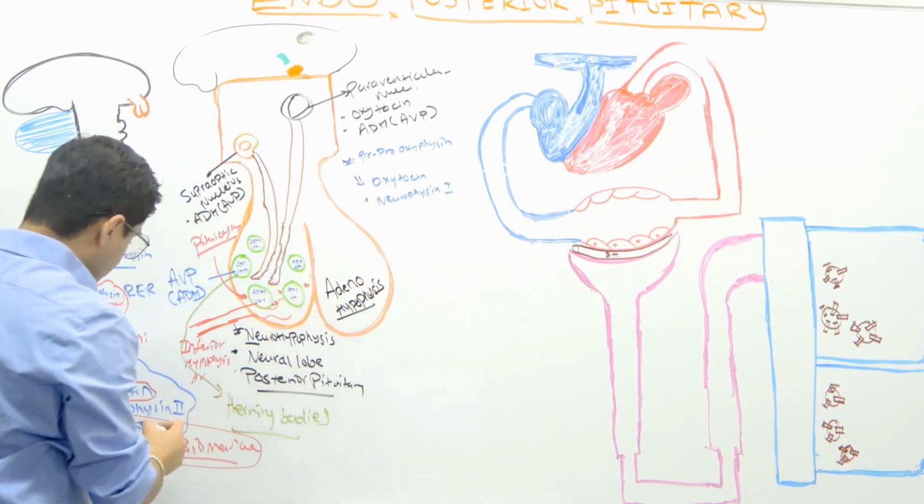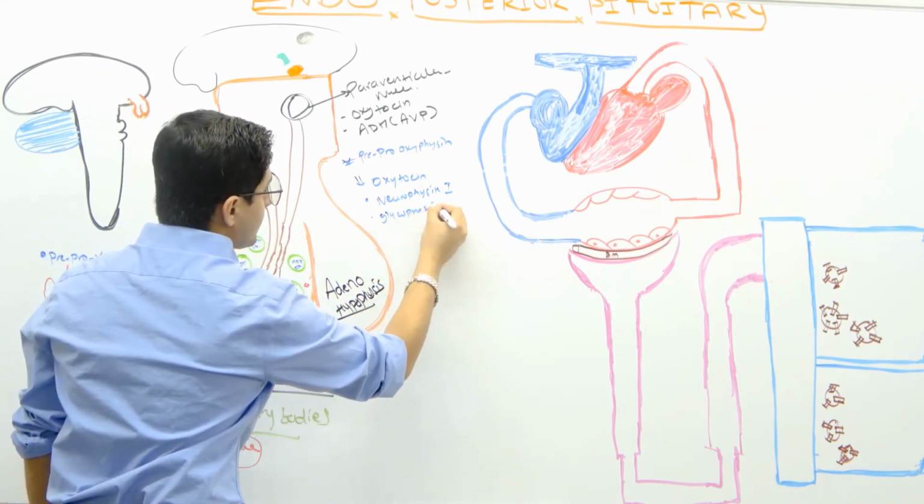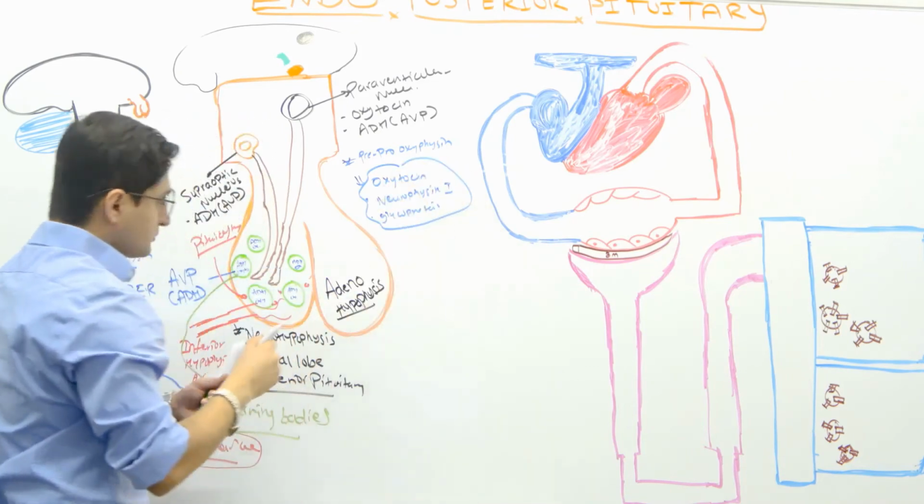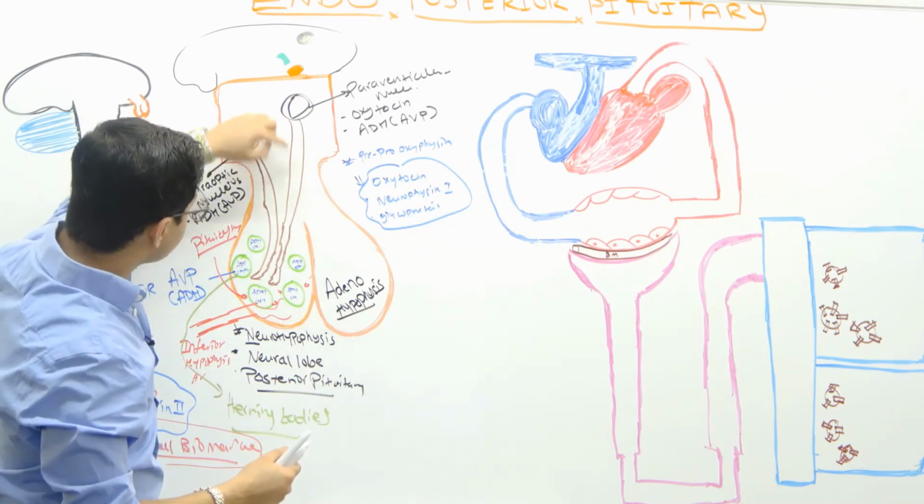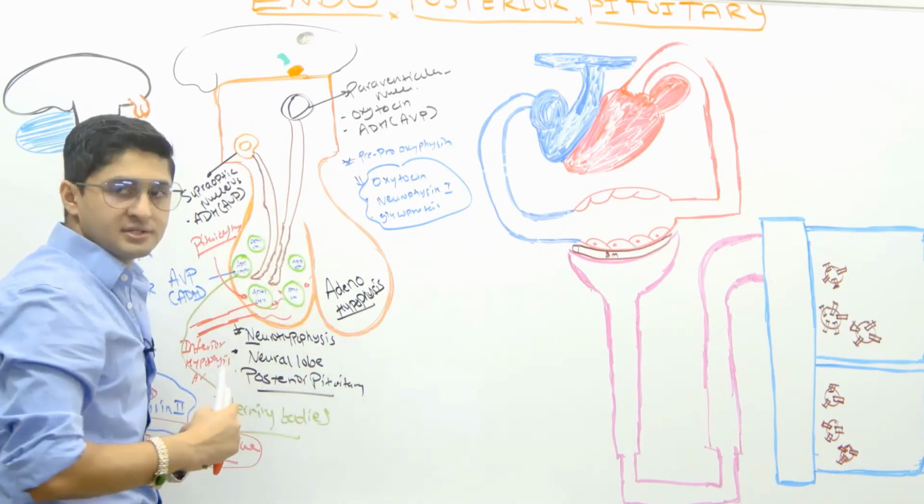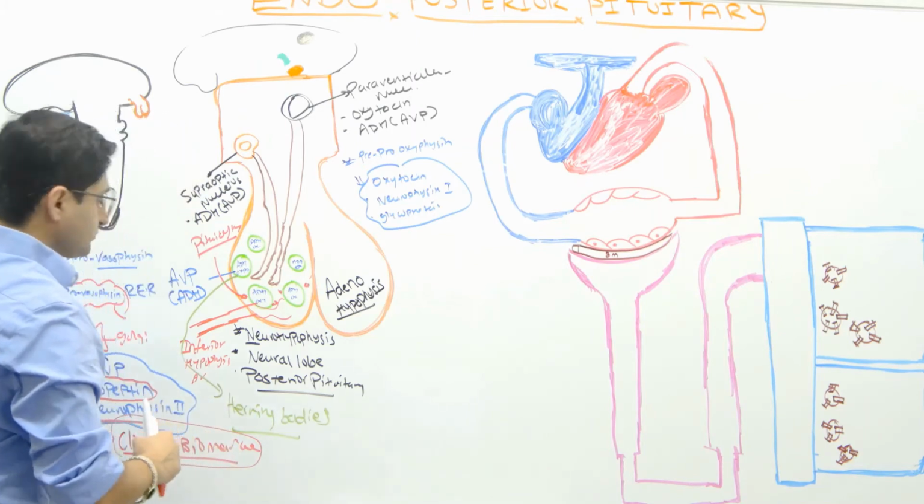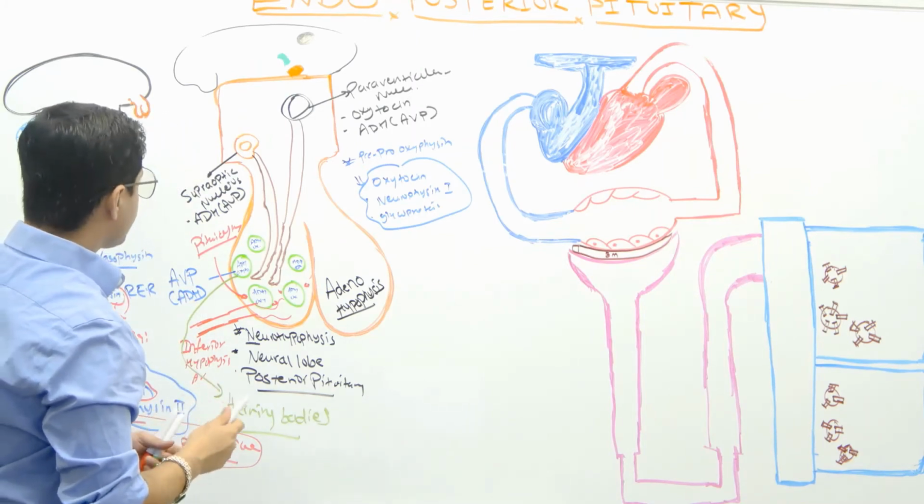Because this is neurophysin number 2, and also some glycoproteins, okay? That is very important. So these 3 things get synthesized from the paraventricular nucleus, and then from these axons come down and are stored in the Herring bodies, okay? That's what it does.